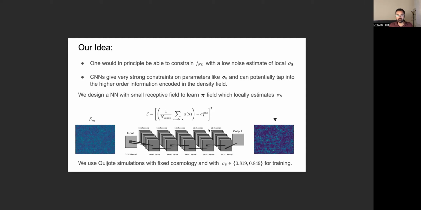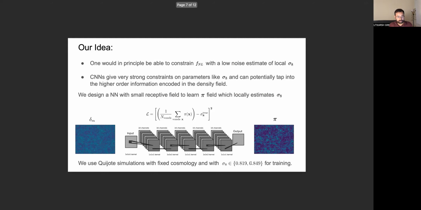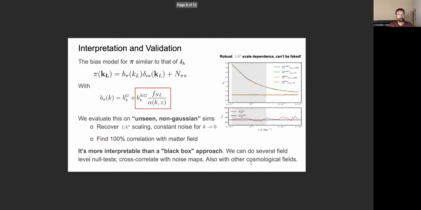And the way we do it is by minimizing this loss function, which is just trying to minimize the error between the mean phi value outputted by the neural network and the true sigma 8 that was used to run that N-body simulation. And in order to train this network, we use a subset of Quijote simulations, which have fixed cosmology, but have sigma 8 varying between 0.819 and 0.849. And so we train our network using this data set.